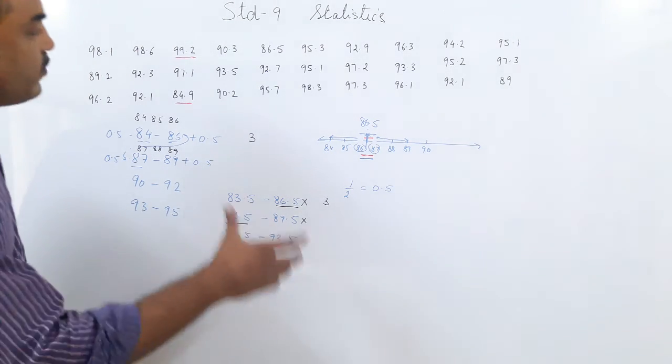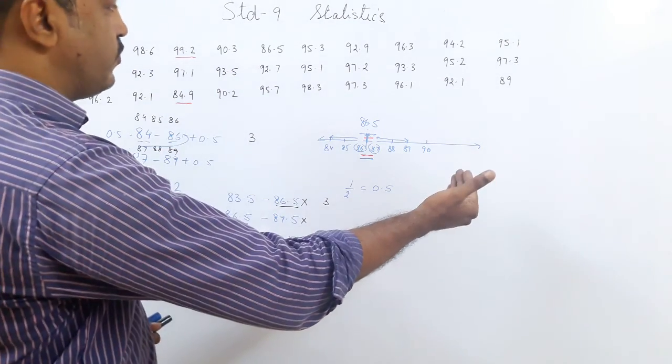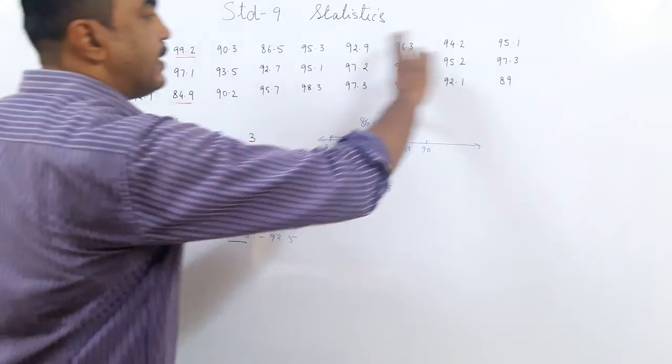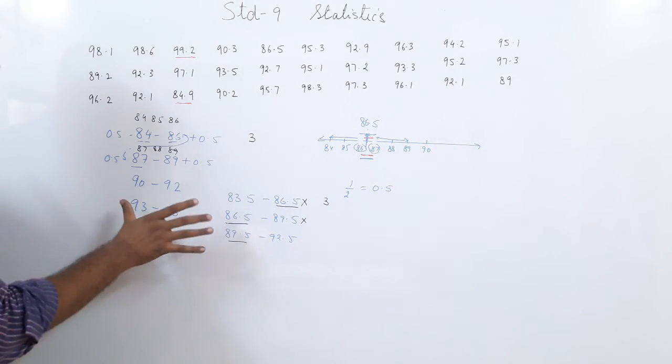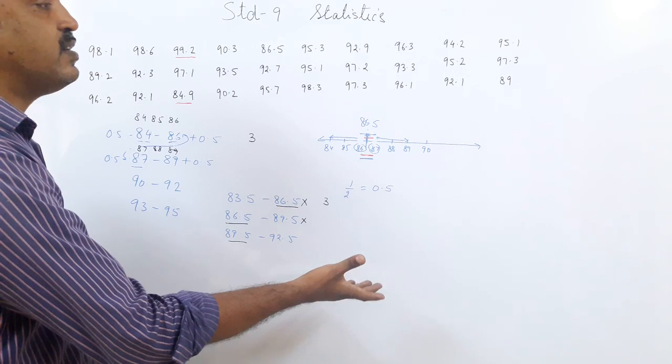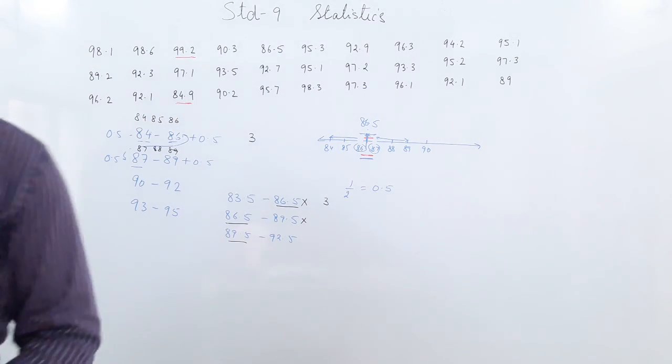Next time, in the next lecture, we have to show the table on a graph. You saw that raw data can be easily understood using a table, but you will see that the graph is a much easier representation than a table also. So in the next lecture, we'll move on to graphs.